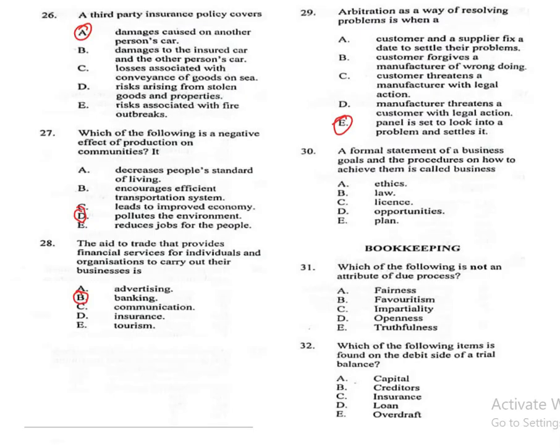The final question for commerce, question 30, says, a formal statement of a business's goals and the procedures on how to achieve them is called business A. Ethics, B. Law, C. License, D. Opportunities, E. Plan. That is called business plan.